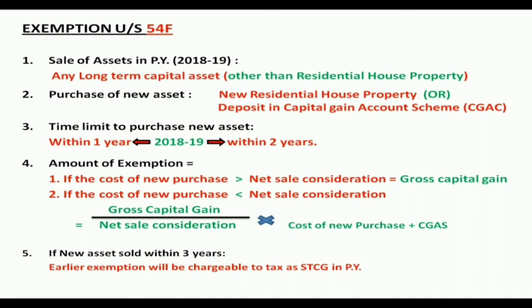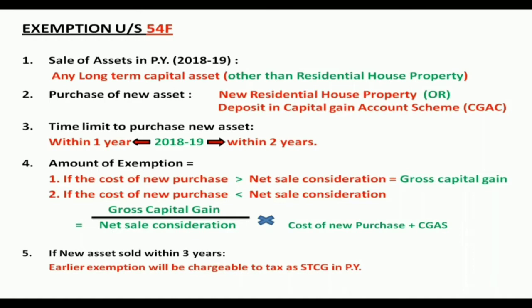If the cost of the new purchase is less than the net sale consideration, then we use this formula: gross capital gain divided by net sale consideration into cost of new purchase. If he has made a deposit, that will also be added. Then, if that particular new asset is sold within 3 years, the earlier exemption he got will be charged as short-term capital gain, and he needs to pay the tax in the year in which he sells.